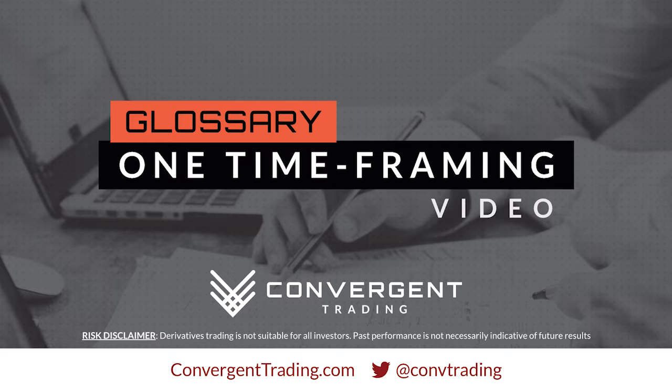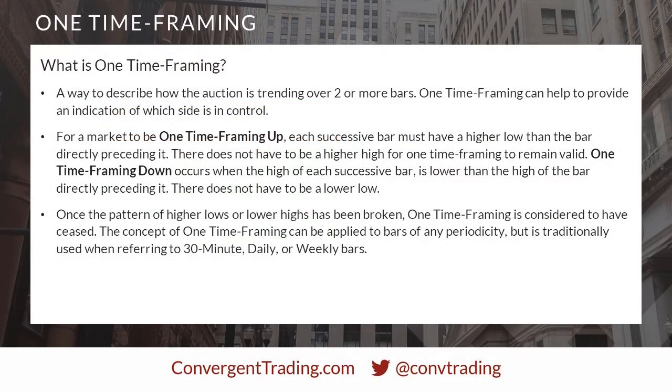In this video, we'll be going over a Convergent Trading glossary term, one-time framing. So what is one-time framing and how can we identify it in the market? One-time framing is a way to describe how the auction is trending over two or more bars. It can help us to identify which side is winning the battle in the market. So are buyers or sellers currently in control?